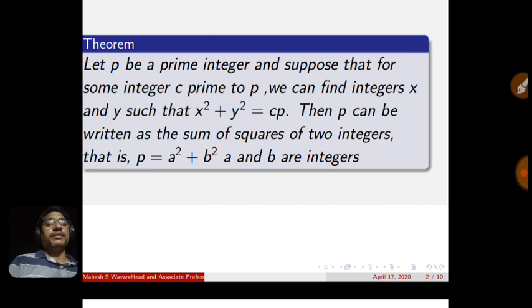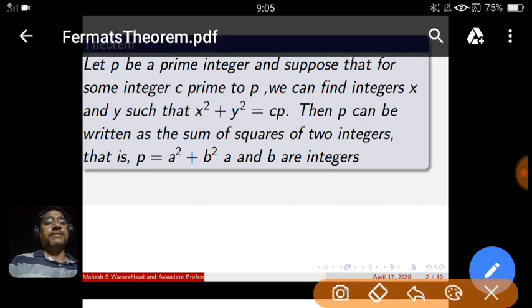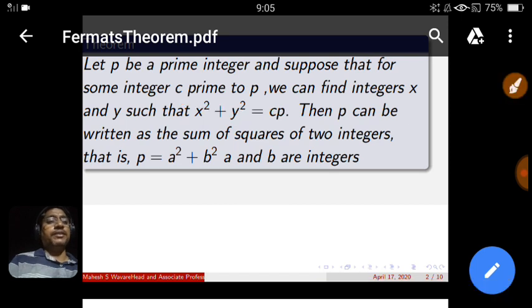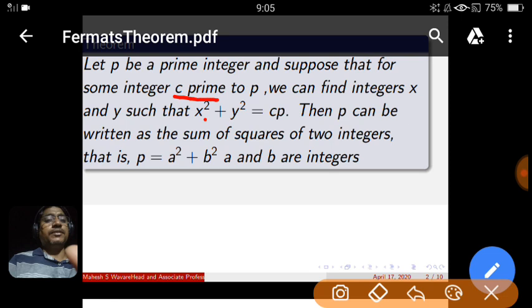First we understand this statement. Let p be a prime integer, that is, a prime element of the ring, and suppose that for some c prime to p. What do you mean by c prime to p? C prime to p means the greatest common divisor of c and p is the unit element of that ring. And one more condition is given: if there exist integers x and y such that x squared plus y squared is c times p, then p can always be written in this form.